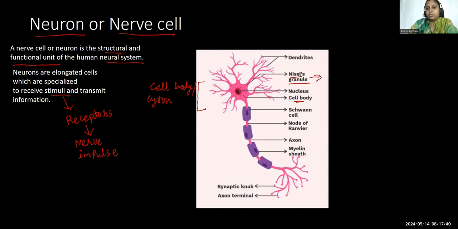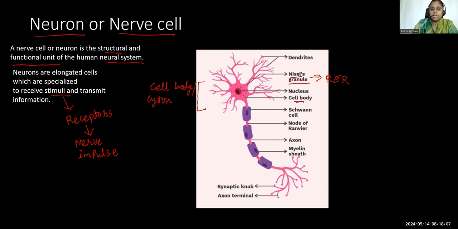These Nissl's granules are actually rough endoplasmic reticulum on which ribosomes are present, which synthesize the proteins. And these proteins form the neurotransmitter, which helps in the transmission of nerve impulse from one neuron to another neuron, right?